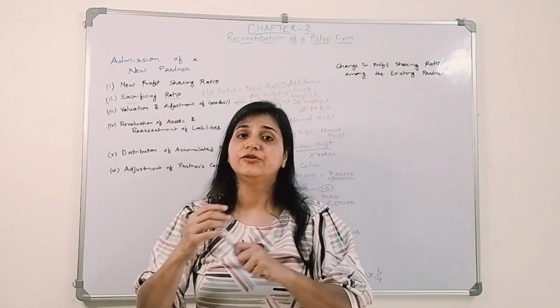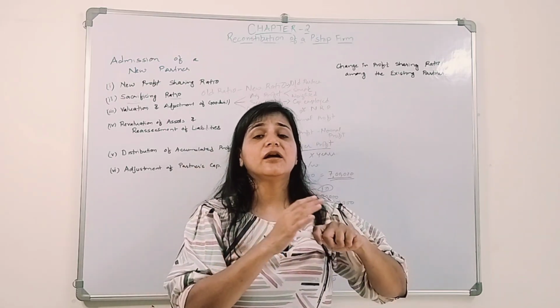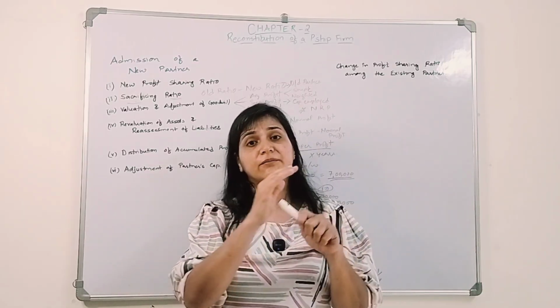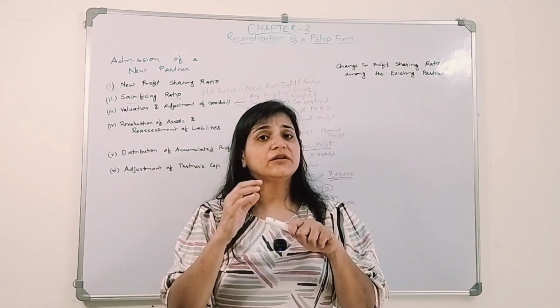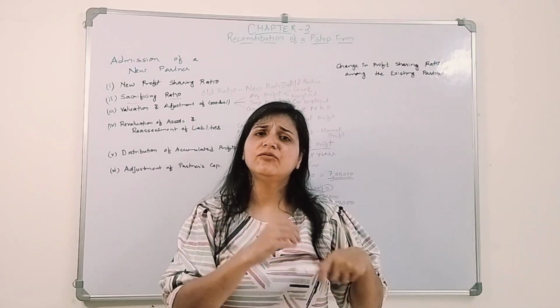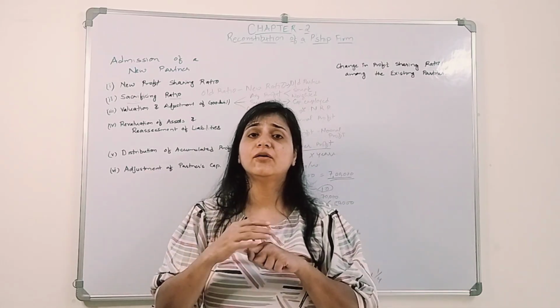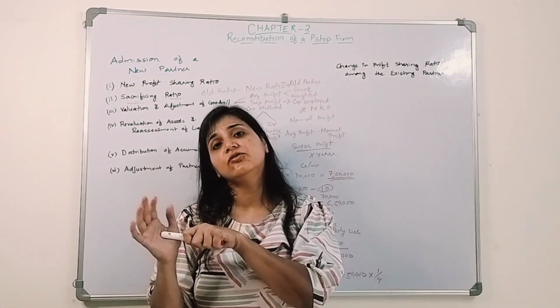What if they want to withdraw that amount? Their capital account will be debited and cash will go out of the business. So partner's capital account debit to cash account. If they are partly withdrawing, that much amount will be debited from their capital account and cash will be credited.